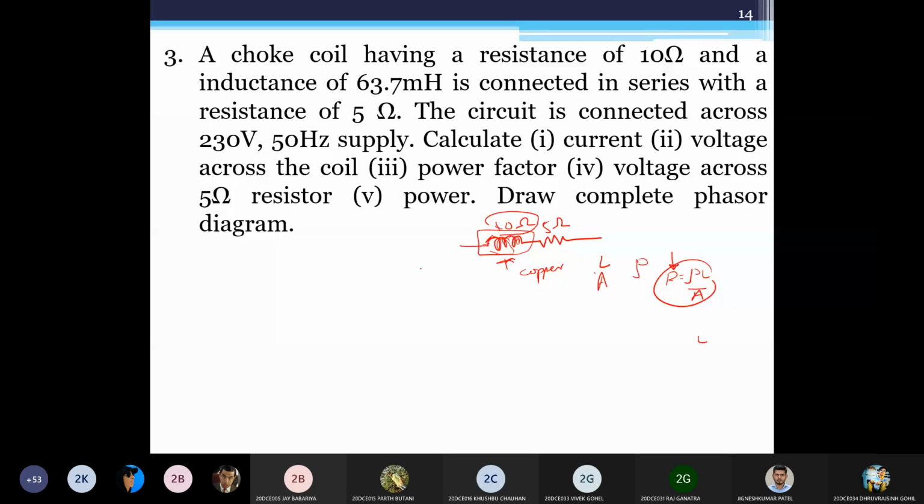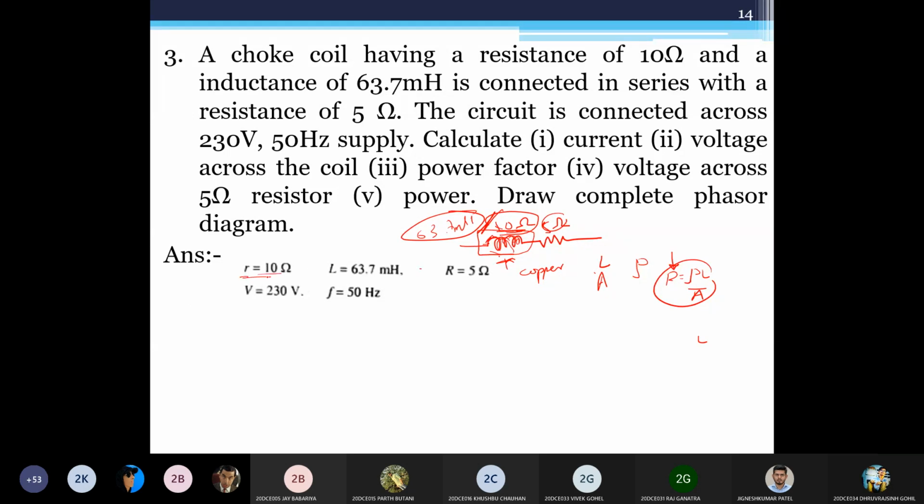The material makes it so that the resistivity gets added there. So 10 ohm resistance is given for the coil, and another property of the coil is given, that is the inductance itself, 63.7 millihenry. Those two are different. The 10 ohm is its actual resistance, which will require active power. This will require reactive power, and this 5 ohm is another additional resistance. Keep that in mind.